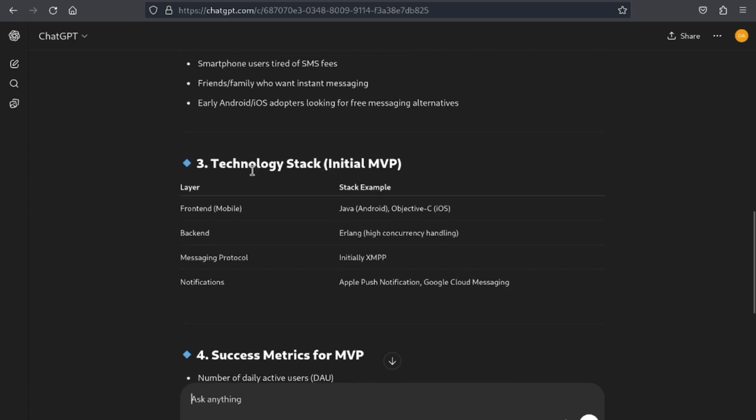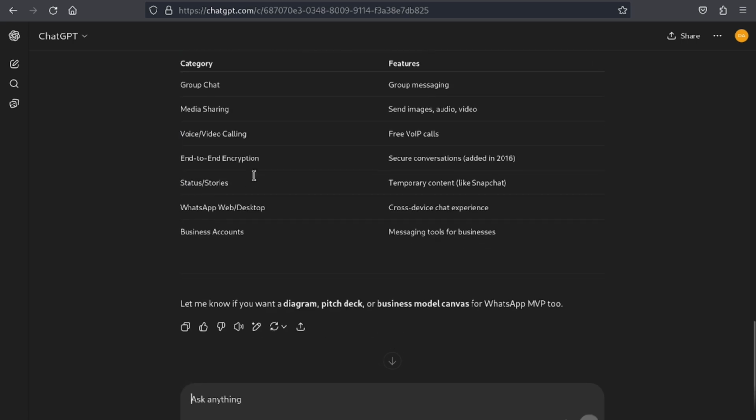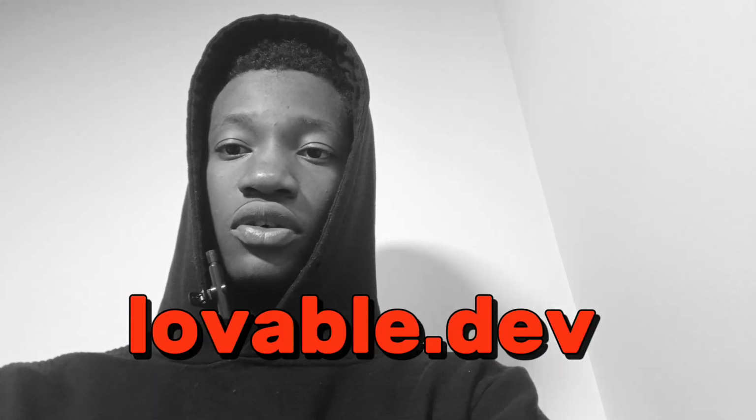At this point, ChatGPT has given us answers. So what we're going to do now is to quickly copy it. Alright, now that ChatGPT has answered us, the next thing we're going to do is copy its answer and paste it somewhere new. That's a new AI, and that's the AI that's going to do the website for us and all the coding. We're going to watch it do the coding, and we're not going to do one thing. It's going to be so awesome and so great. So we're going to be pasting this on Lovable.dev.